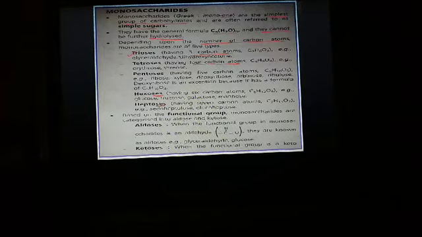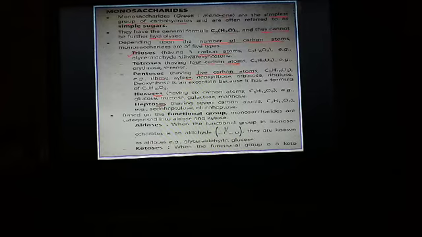Pentoses have 5 carbon atoms, and the formula is C5H10O5. For example, pentoses are like ribose, xylose, deoxyribose, arabinose, ribulose. All these are pentoses.